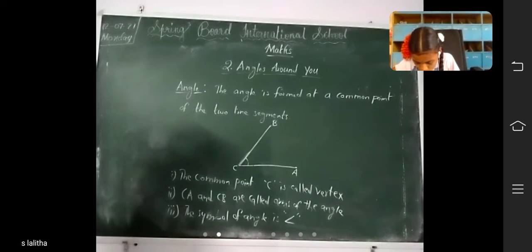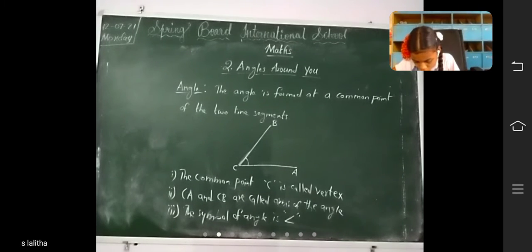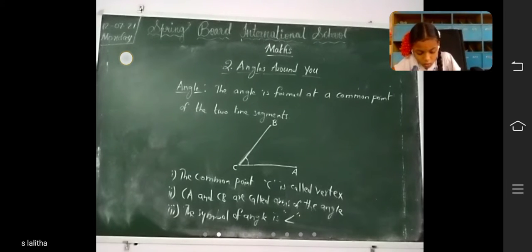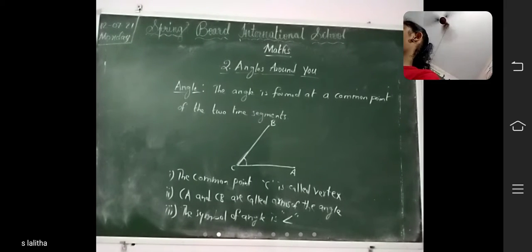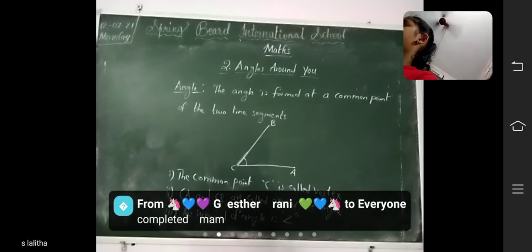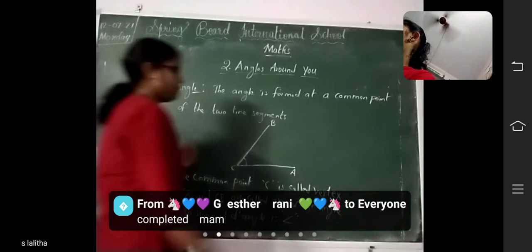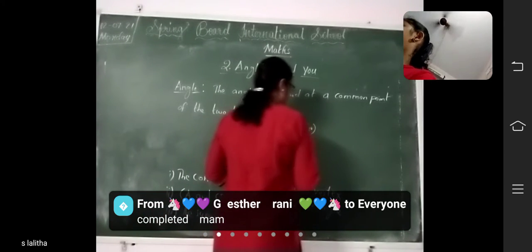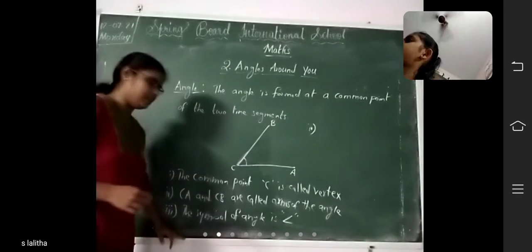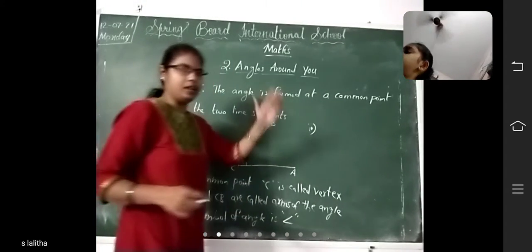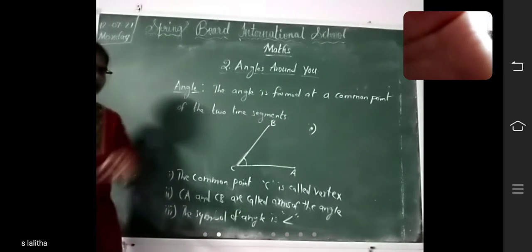Come on, write. Next fourth point, write there. Because there is no place here, I am writing here. You should continue there. Okay, third point also you should write, fourth point.